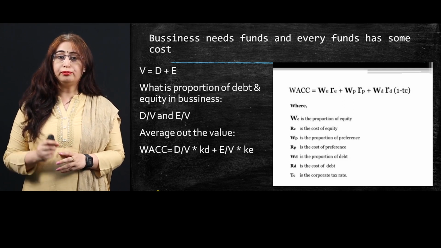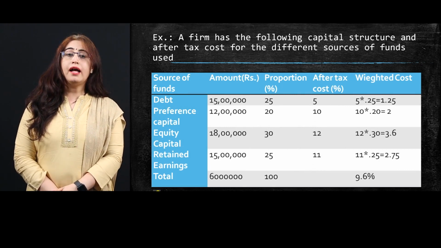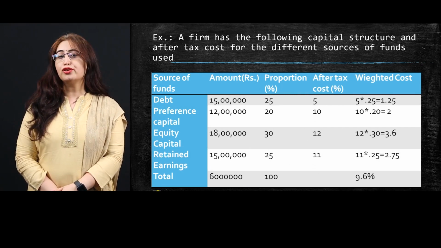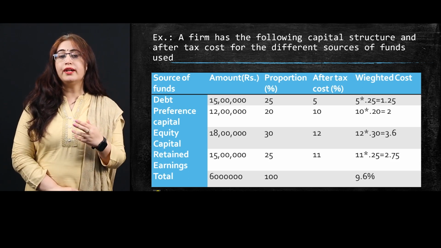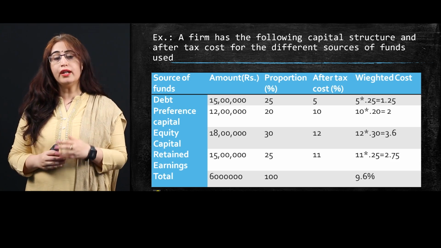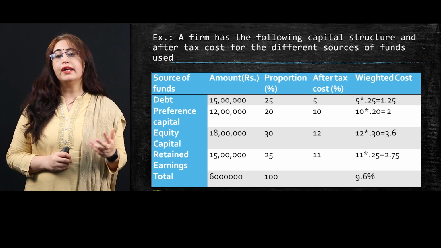Now look at the particular example. A firm has the following capital structure, and the after-tax costs for the different sources of fund are already given in the example. We have four different sources of fund in our example: debt, preference, equity and retained earnings.